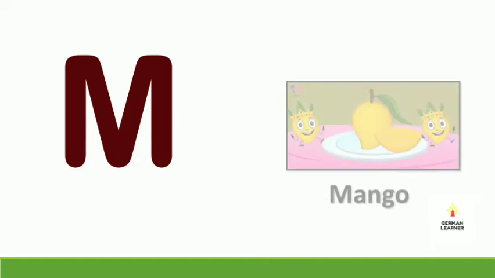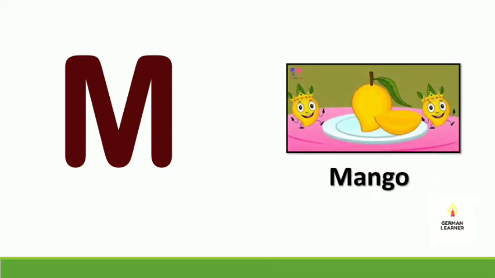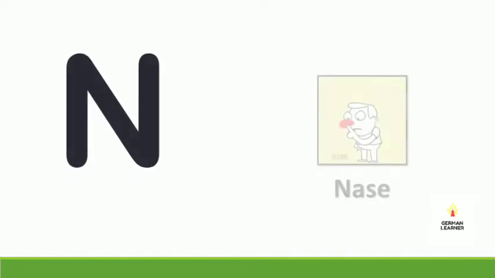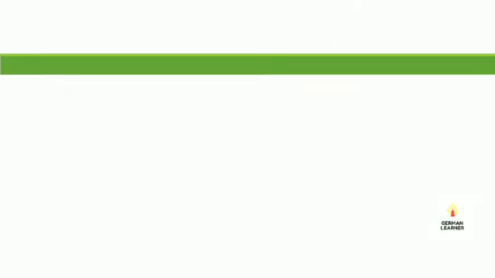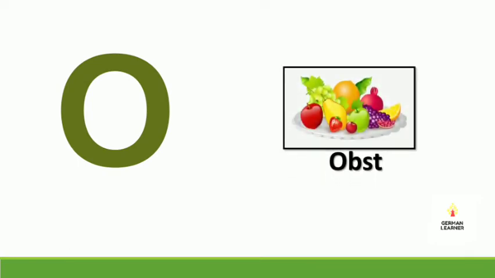M für Mango. Mango is mango. N für Nase. Nase means nose. O für Obst. Obst means fruits. P für Papagei. Papagei means parrot.